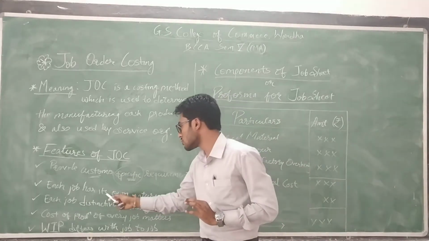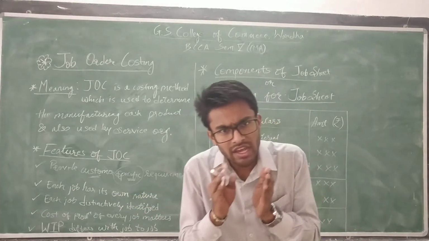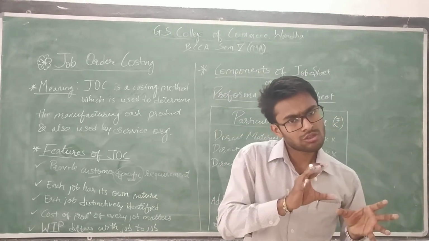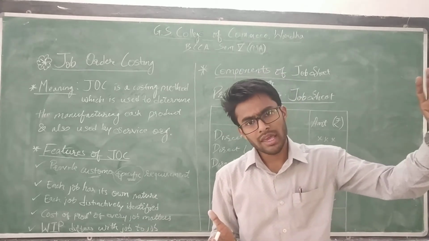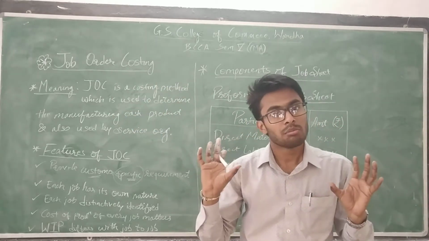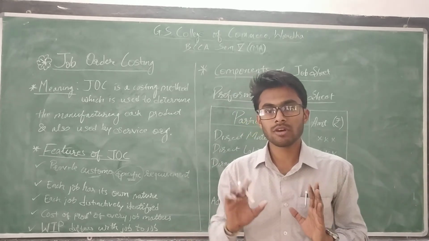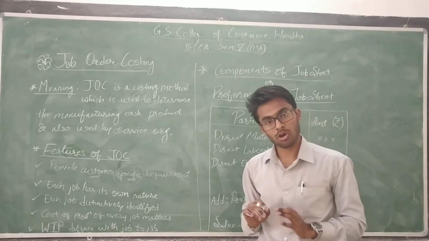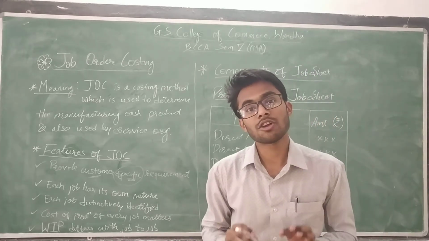Then, each job has its own nature. That means each and every job carries a different nature, so that each job can provide you the identical thing. Job A will have some other entity, job B will have some other entity, but the harmonization of job A will be different from job B. Okay, so these things can be provided by job order costing. Each and every job differs with the nature of the product.